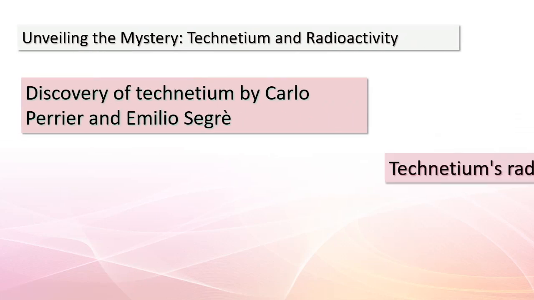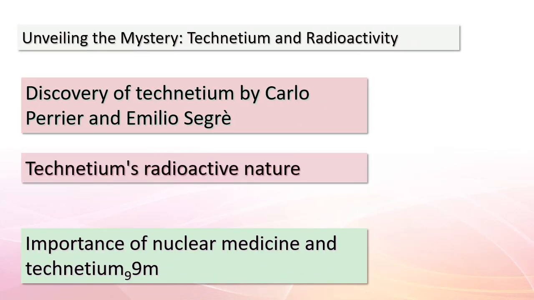Hello, curious minds. Our exploration leads us to a remarkable element, technetium. Discovered by Carlo Perrier and Emilio Segre, this element unveiled the world of radioactivity. Technetium is unique, not just because it's radioactive, but also because it doesn't occur naturally in substantial amounts on Earth. Its discovery came as a testament to human determination and ingenuity.